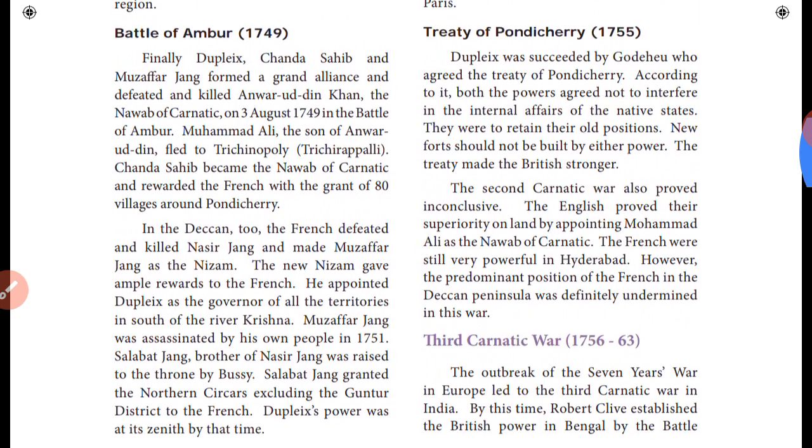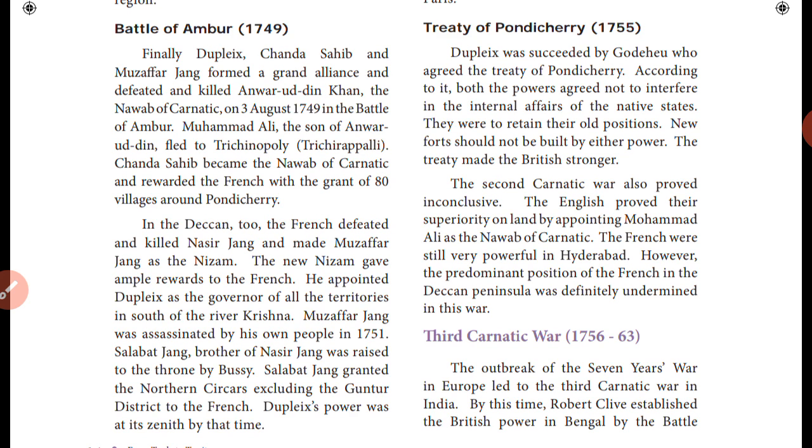Next, Treaty of Pondicherry in 1755. Dupleix was succeeded by Godeheu, who agreed the Treaty of Pondicherry. After Dupleix, Godeheu came from Europe to India. So he got power in the French East India Company. Okay, so he agreed the Treaty of Pondicherry.